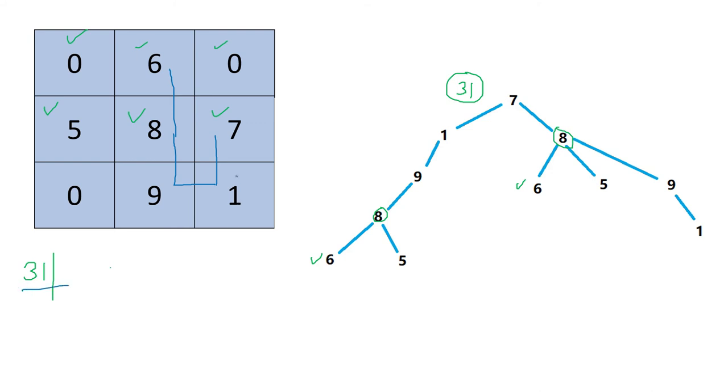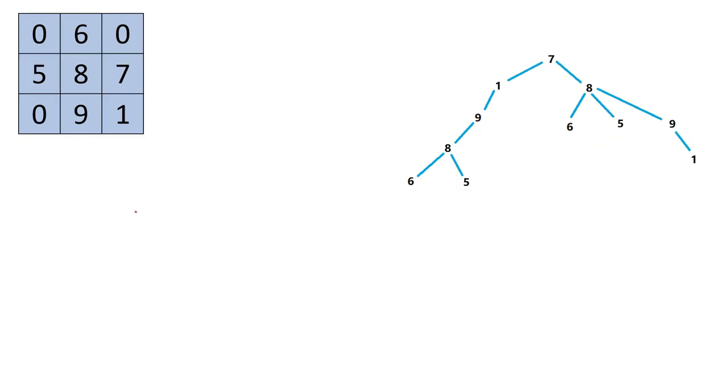Okay. So now programmatically how to do this I will show you. Now I will talk how to do the coding. Suppose in 7 I am there. From 7 the path I am choosing as 1 and 8. First time I am going towards 1, then I am going towards 8. Then from 1 actually we are following the path for 9, 8, and from 8 we are going to 6 or 5, and same case for here also. So actually what we are doing, when we are in 7 we are calling the DFS function which is doing the same job. That's why recursively we have to call that.